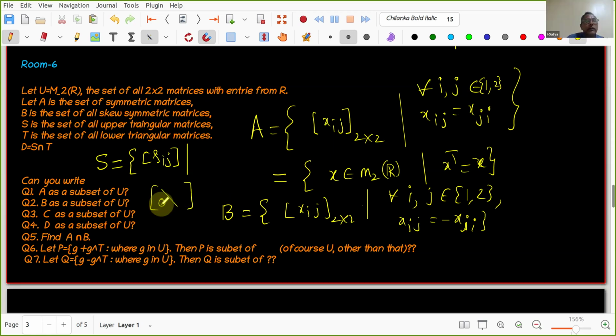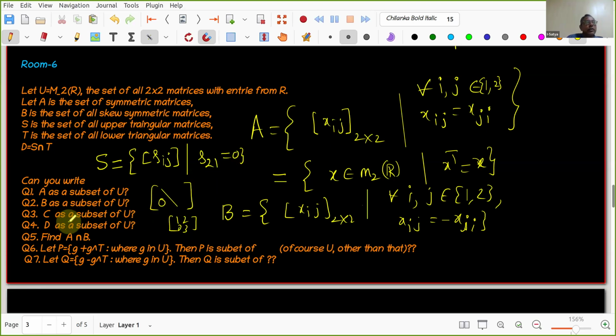Only one element is 0, correct? Okay, I'll write S21 is equal to 0. See, this is 1, 2, 0, 3. This is an upper triangular matrix. If it were 3 by 3, more zeros would come, but for 2 by 2 only this one. We are collecting all matrices in which S21 is equal to 0, right?